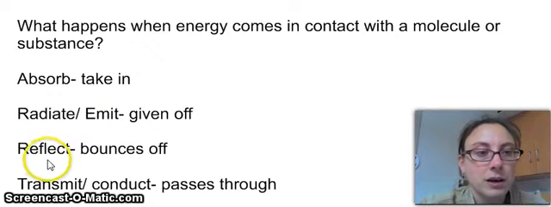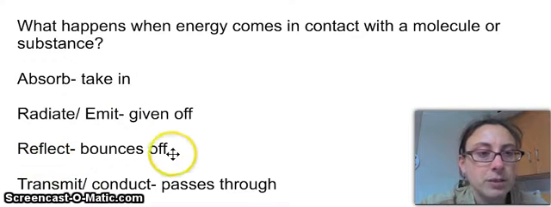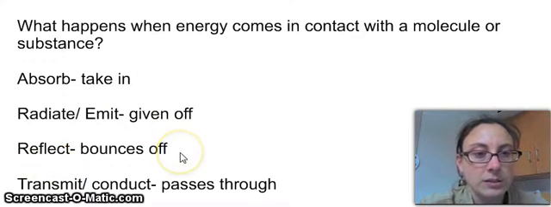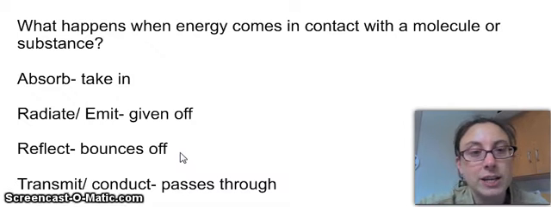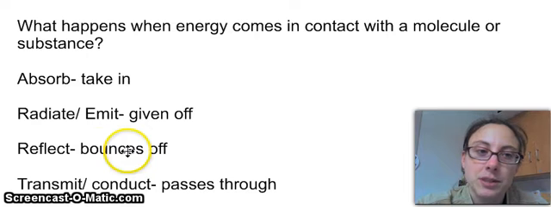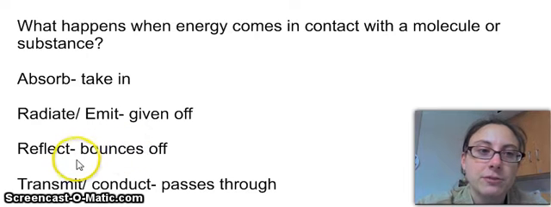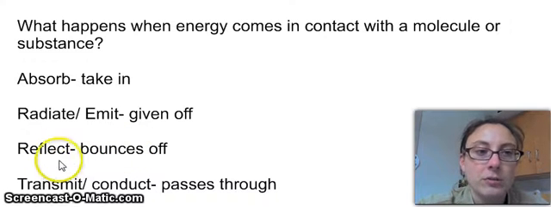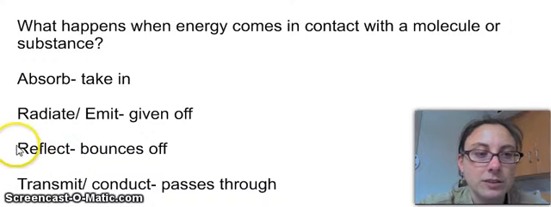Sort of an opposite of being absorbed is being reflected. So energy that hits, sunlight that hits something shiny like metal or ice, most of that energy is bounced off, so it is reflected. And this is very, very important when we're talking about climate change and whether a substance on the surface of the Earth is dark and absorbs light or is very light-colored and reflects light.